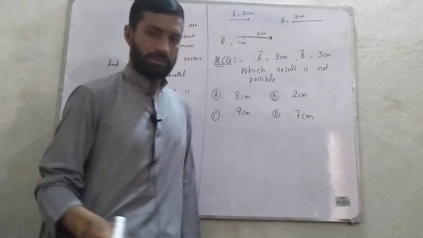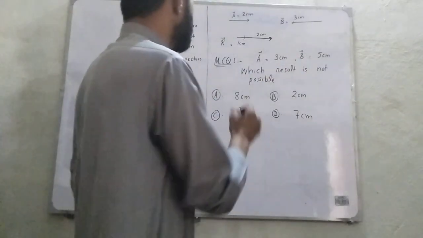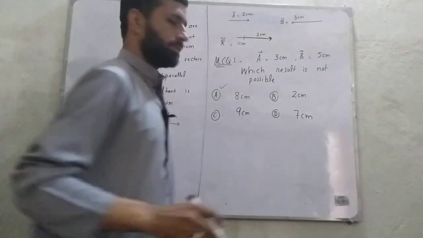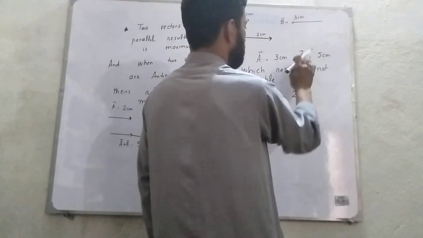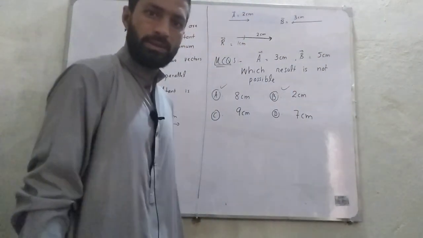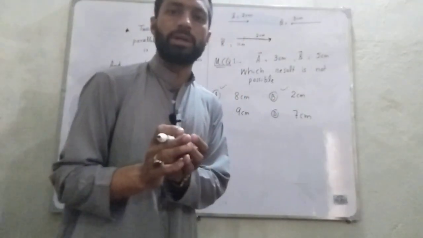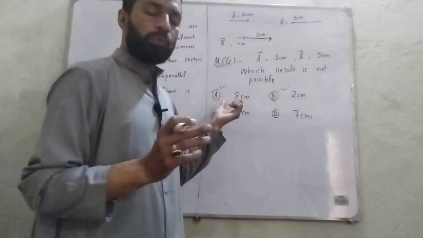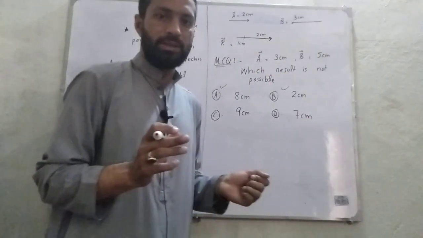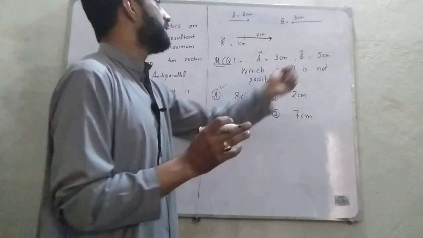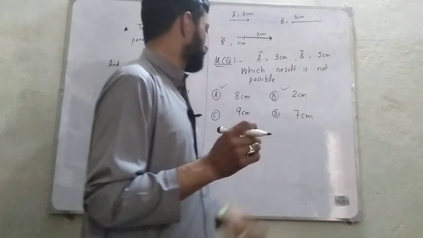and there would be 7 centimeter. So in this case, if the two vectors are parallel, the answer would be maximum. This is possible. If the two vectors are anti-parallel, the answer would be minimum. So this is also possible. But if we add the two vectors, their resultant can't be more than their addition, and if we subtract, their answer could not be less than the subtraction of those two vectors.